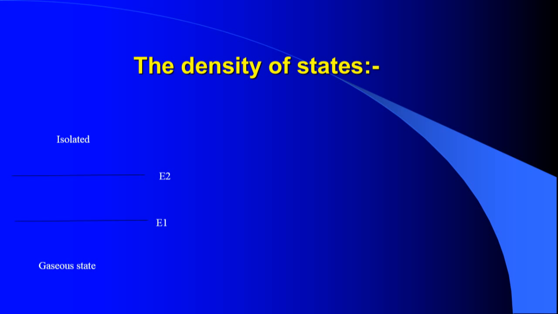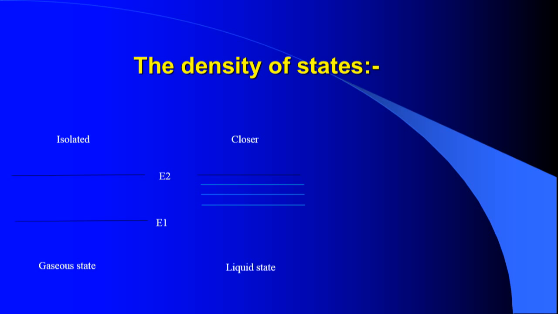In order to understand the density of energy states, first I will consider an isolated atom that exists in the gaseous state. Their energy states will be like this. The lines representing E1 and E2 are called energy levels in the case of isolated atoms. When it exists in the gaseous state, the atom is not affected by the nearby atoms because the distance is too large. Hence the energy states of an atom in the isolated state are called energy levels.